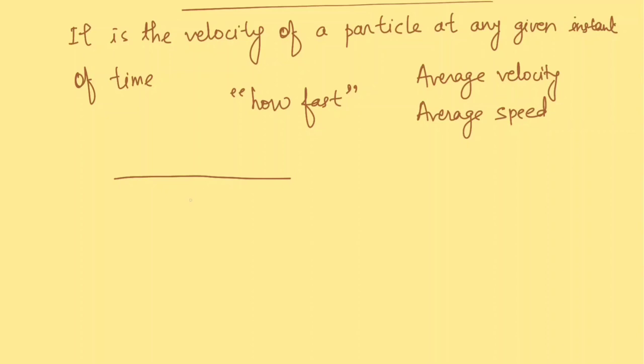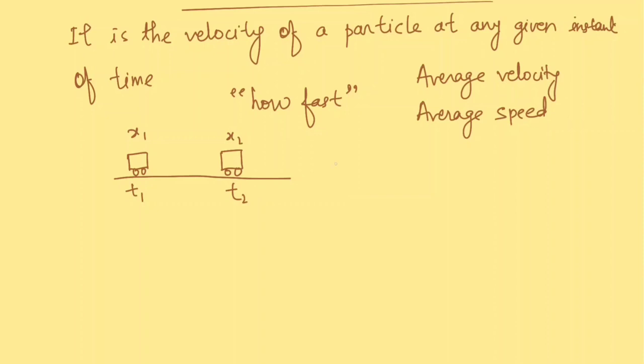Let us suppose there is a car moving along the x-axis, so that its position at t1 is x1 and its position at t2 is x2.